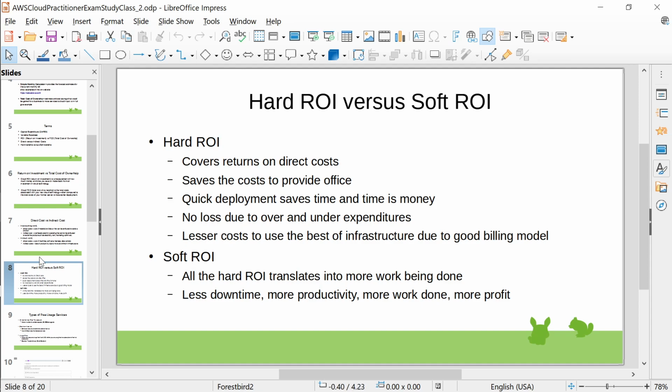Soft ROI is basically all the downtime that could have happened in your on premises. Security could not be implemented properly on premises, but you're getting the best standards in cloud, and because of that you were able to prevent a lot of attacks. The cloud was working for you on your behalf because you put things into place.